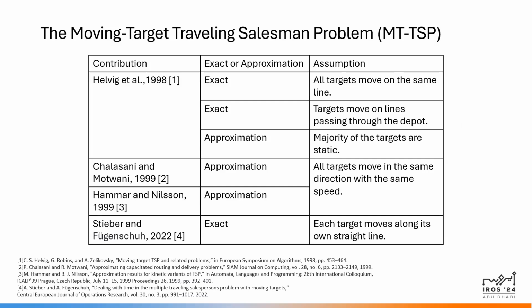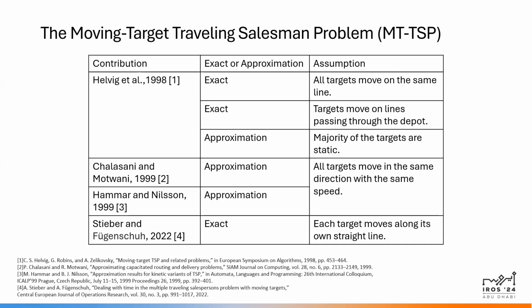The moving target TSP was first introduced in 1998. The authors presented exact and approximation algorithms for very restricted cases. The exact algorithms, for example, required that all targets move on the same line or that all targets move on lines passing through the depot. The approximation algorithm assumed that the majority of the targets are static. Then in 1999, new approximation algorithms were presented for the very specific case where all targets move in the same direction with the same speed.